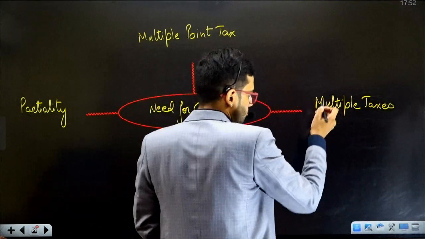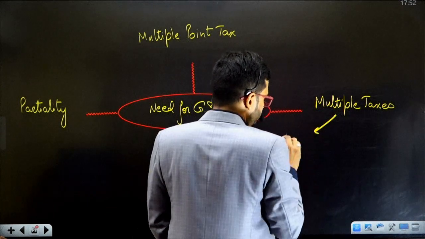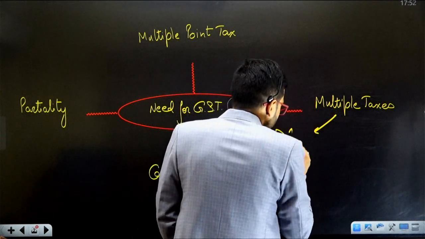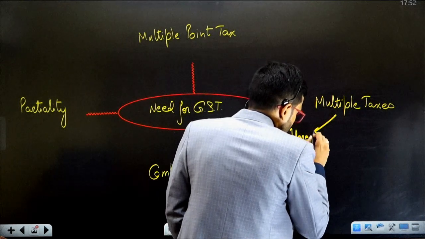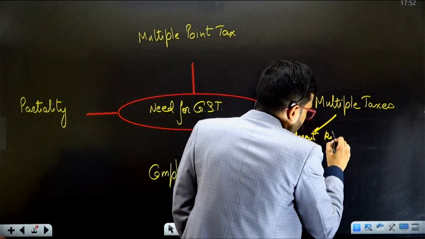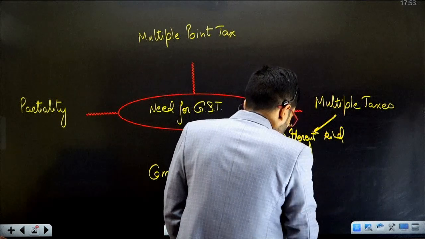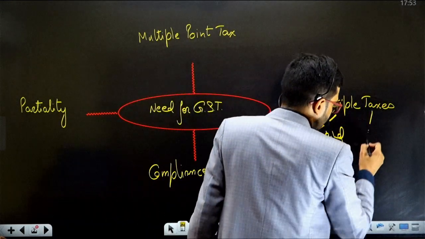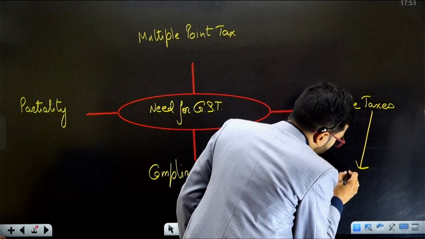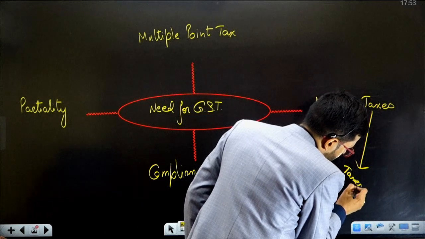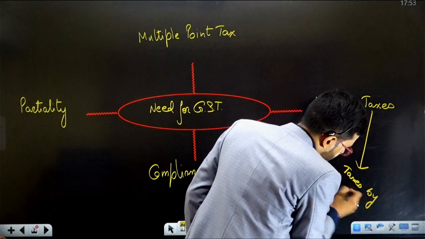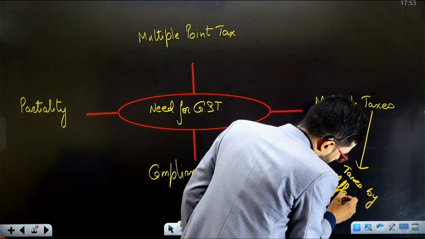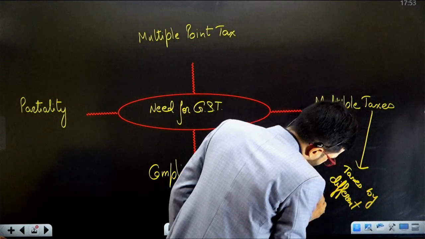This multiple tax has two meanings. Number one, different kinds of taxes. And the second meaning of multiple taxes is taxes by different states.